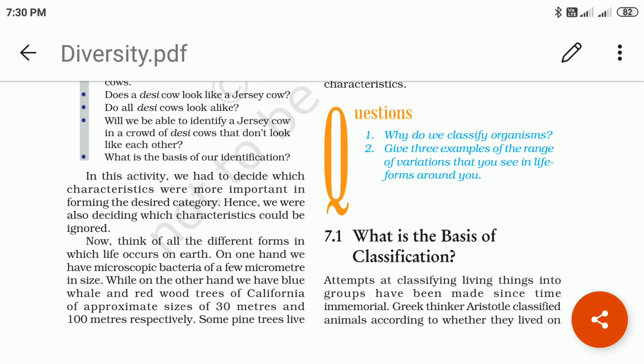You know the Californian redwood? You can check on Google the picture of the redwood tree and the picture of the blue whale, large in size.